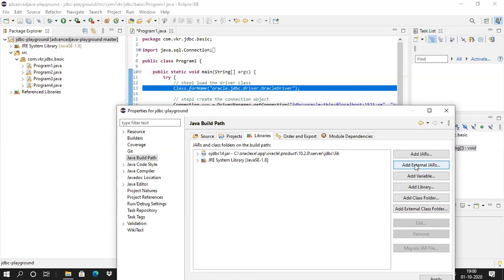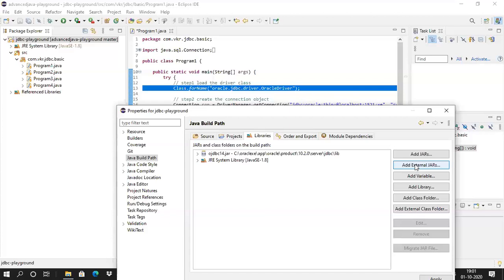Whenever you install any software, for Oracle software, this is the jar which we use for loading our driver class. For a MySQL database, once we install the software, that is having a different class. That driver class we have to load with Class.forName.